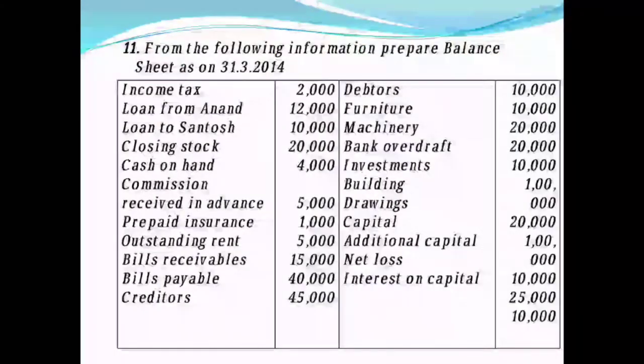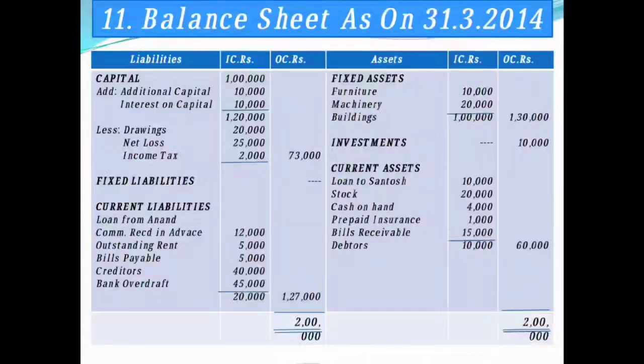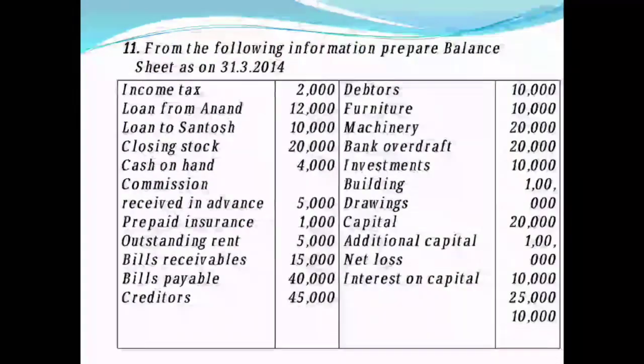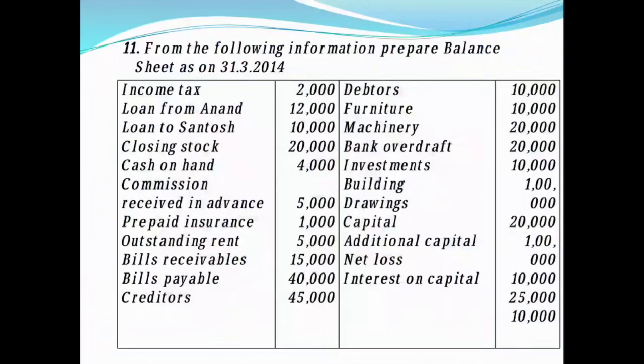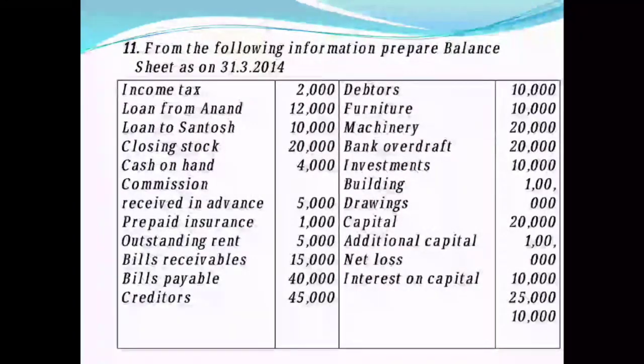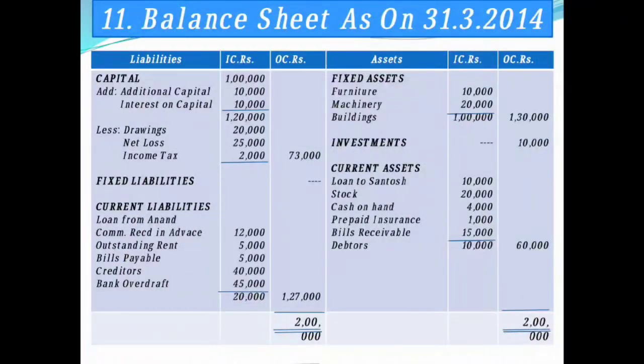The next you have prepaid insurance rupees 1,000, which you are going to record on the asset side, prepaid insurance rupees 1,000, current asset. The next you have outstanding rent. Outstanding rent means it is a liability. You are going to record under the head of current liability here, outstanding rent rupees 5,000. The next you have bills receivable 15,000, current asset. So bills receivable, current asset side rupees 15,000.